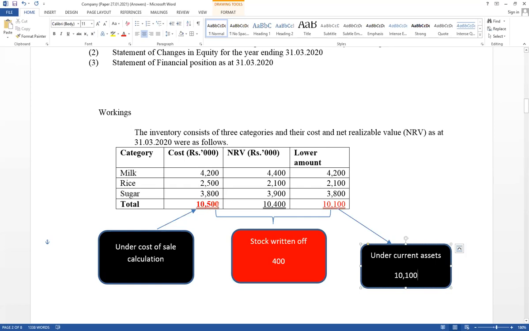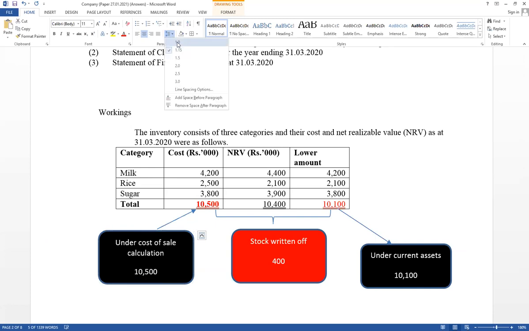Based on matching concepts, cost value goes under cost of sales calculation. Based on prudency concepts, asset and income should not be overstated. Based on prudency concepts, the lower value's total amount should be included under current assets. And the difference value should be considered as a stock written off. That value should be included under other expense, stock written off. Under cost of sales calculation, value equals 10,500. Right, now records on the financial statement, there are 3 marks available.